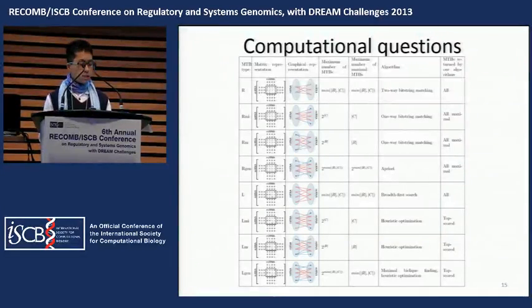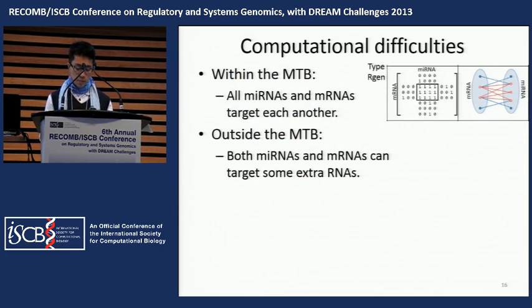For the computational issues, we propose algorithms for finding MTBs. And we also analyze the algorithms of each type of MTB in terms of the number of solutions, the time complexity, and the MTBs returned by our algorithms. Let's briefly talk about one case, the type RGen MTB. Within the MTB, all microRNAs and messenger RNAs target each other. And outside the MTB, both messenger RNAs and microRNAs can target some extra RNAs.